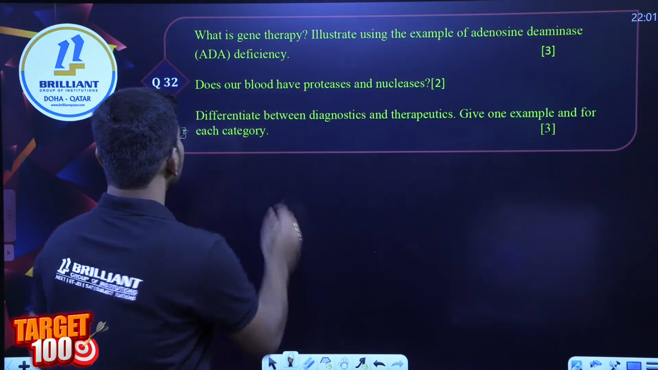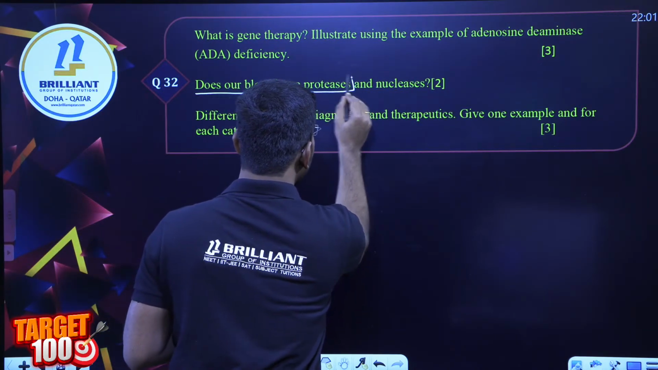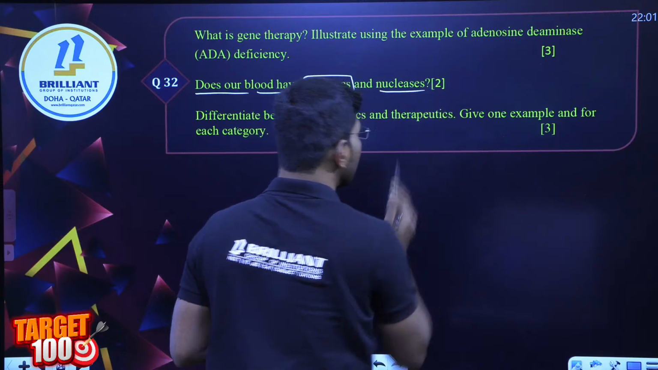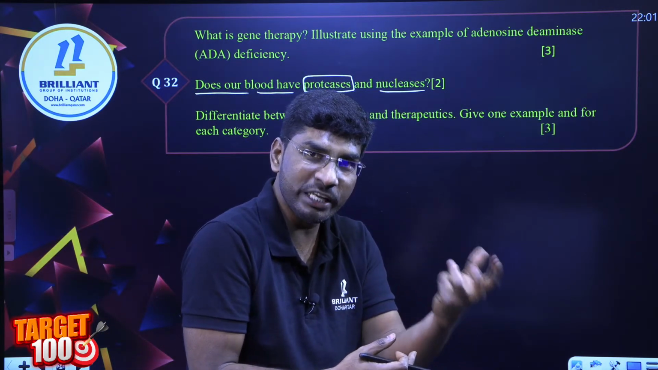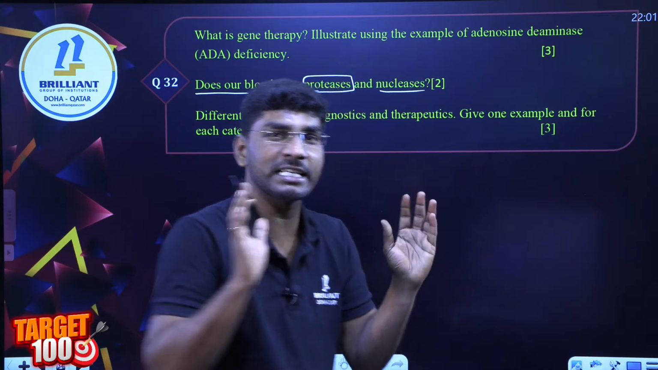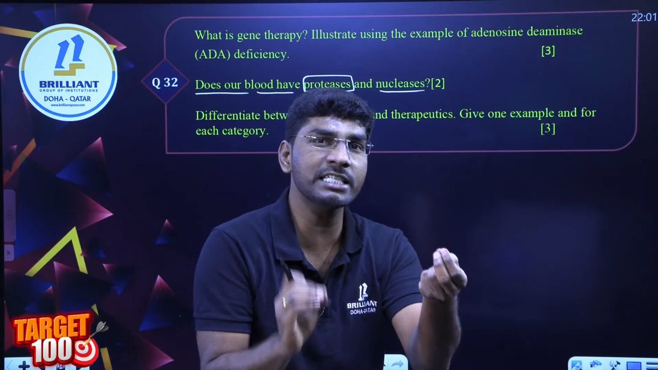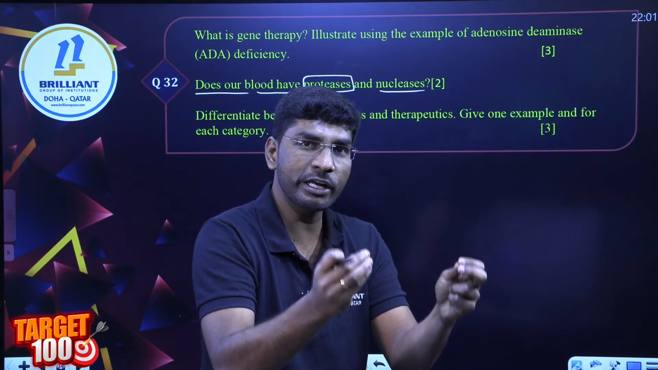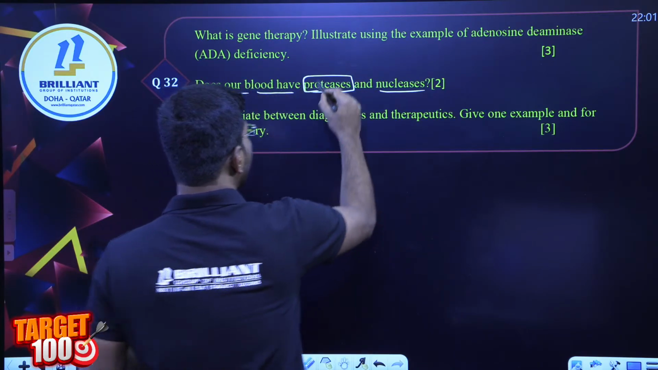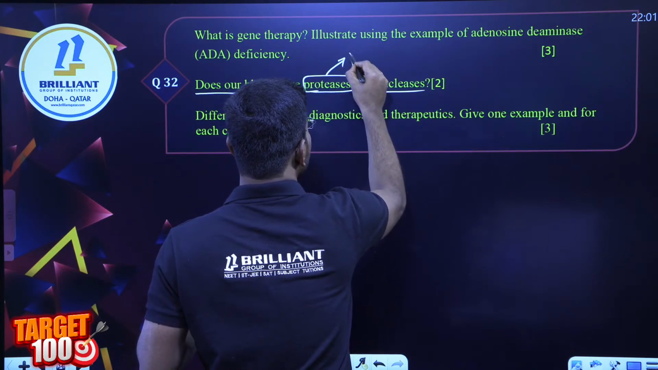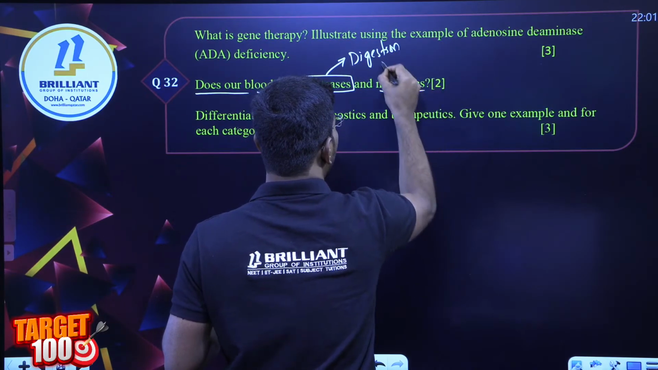Done. Next: does our blood have proteases and also nucleases? Answer me. Does our body have protease enzyme and nuclease enzyme? I will be silent. Any one of you? Just say yes or no. Sir, our body has protease. Sir, wait. Let me write here. Let me give a hint. The function of the protease enzyme is the digestion, or degrading, of proteins.